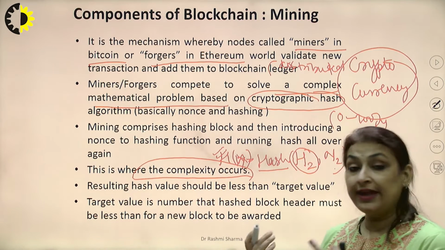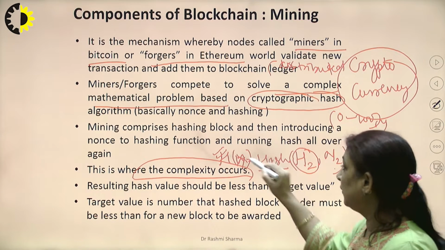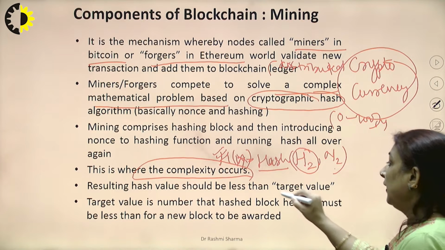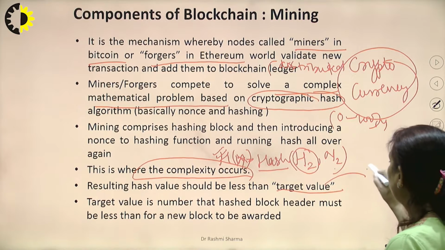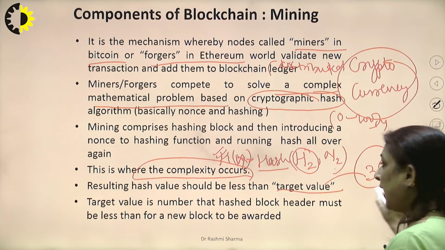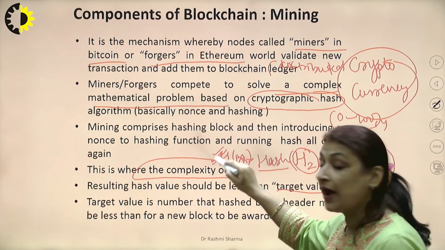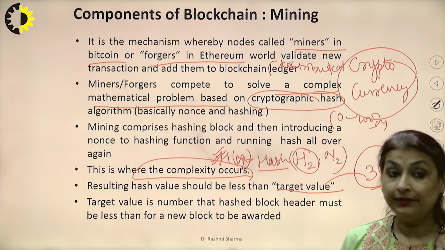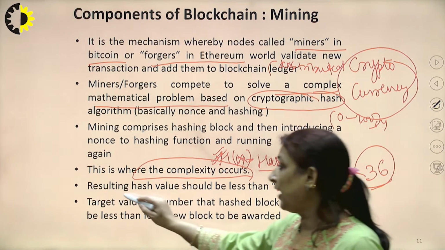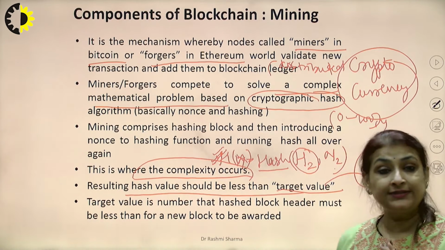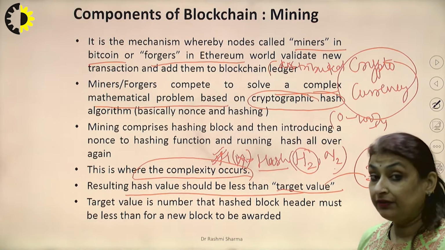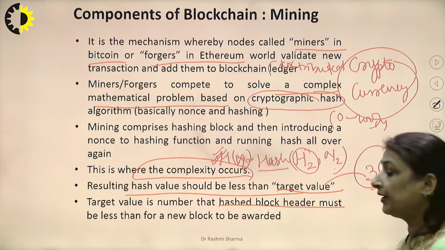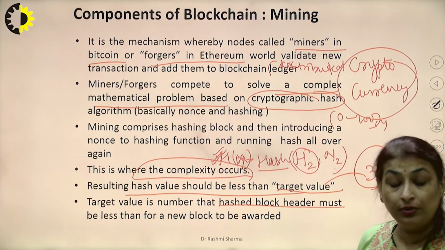The miners have to look into it. Assume the hash value of the previous block is the target value, and that value was 36. Then I have to generate a new hash key which should have a value less than 36. That is the first constraint. You should have a resulting hash value that is less than your target value. The target value is obviously a number. The hashed block header must be less than the target for the new block.